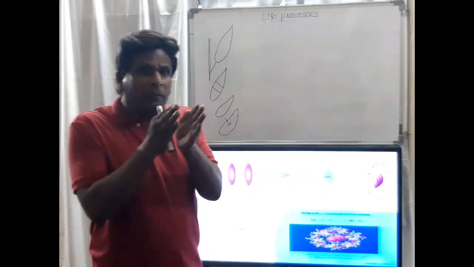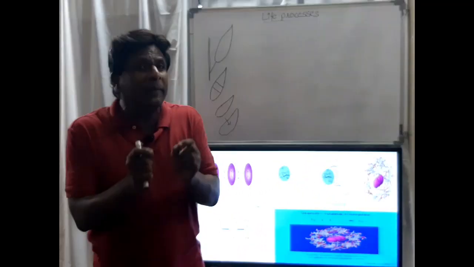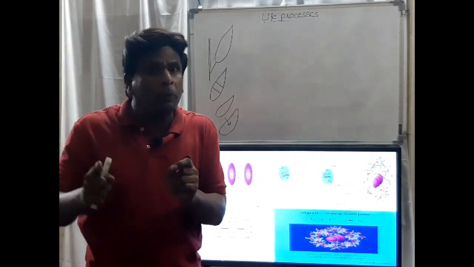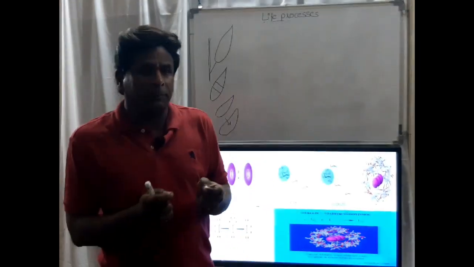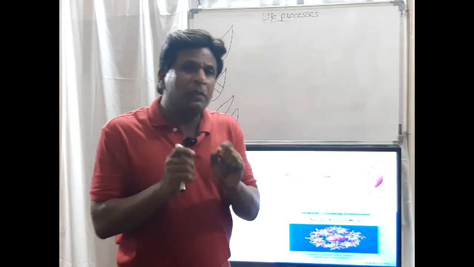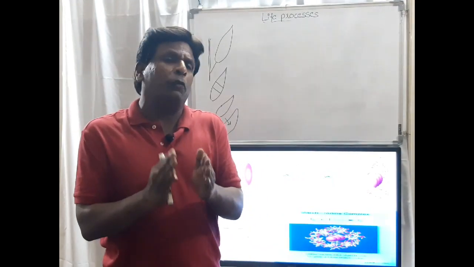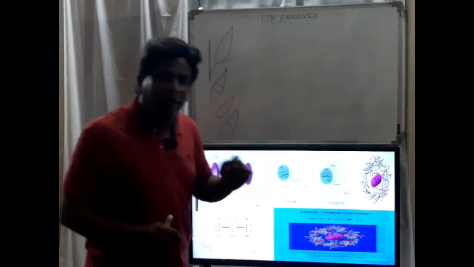And these 2 are in the starch. Because of that, the starch is a very complicated structure that I have told you. It is very difficult to digest. Because of this structure, starch is a very complex food. So this type of complex structure it is having.